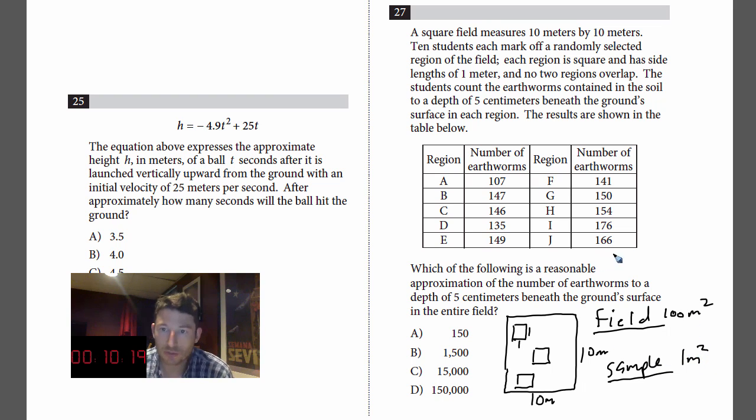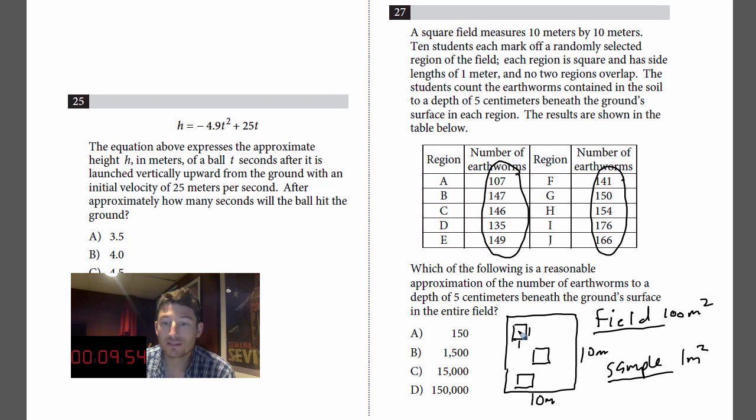So if we look at all our number of earthworms, what's the average? Well, I'm not going to sit here and add them all up on test day because that's a waste of time. But look at our answers. It looks like it's 1,500 or something like that. Let's just assume that whenever someone digs, they bring up about 150 earthworms in each one of these little patches. I'd say that's fair.